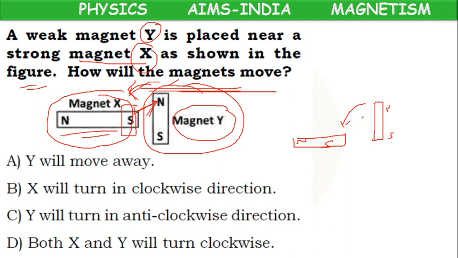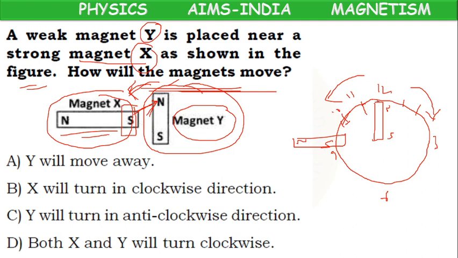Which direction? If you assume it as a circle, if you assume it as a clock, here we will have 12, 3, 6, 9. If it moves from 12, 1, 2, 3 like this, this is called clockwise direction. If it moves from 12, 11, 10 in opposite direction, this is called anti-clockwise direction.